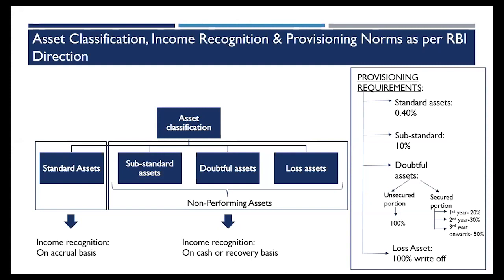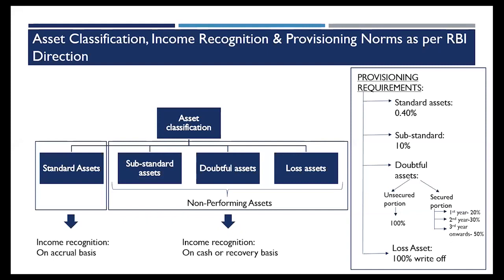A loss asset is an asset which I classify, or during the inspection RBI has told me that you should write this asset off. A loss asset is usually written off, or I provide 100% for that. So either during the inspection, or I identify such an asset as having no possibility of recovery, or the value of security associated with that asset has reduced to such an extent that I'll not be able to recover. In that circumstance, I classify the asset as a loss asset. So this is the classification that we do for standard, substandard, doubtful, and loss asset.